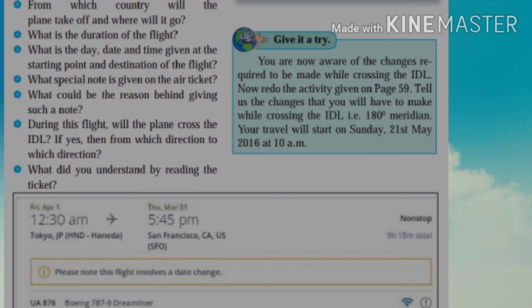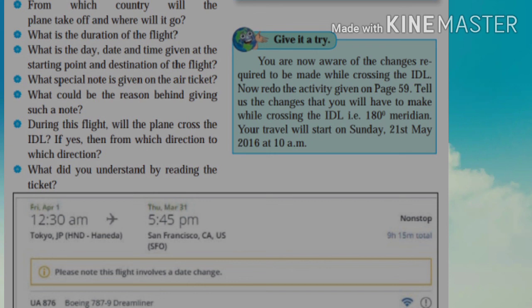That is 12:30 midnight hours of Friday. The destination of the journey is San Francisco in California, US, and the flight will reach there on Thursday, 31st March at 5:45 pm. That is 17:45 hours. The next question is, what special note is given on the air ticket? The special note is that the journey by this flight involves a date change.